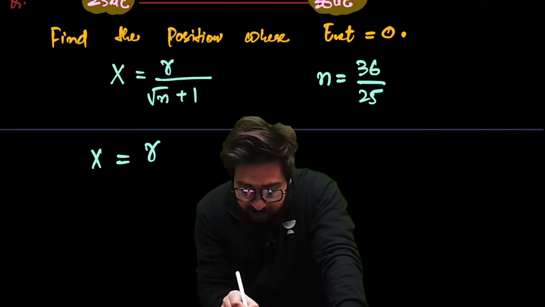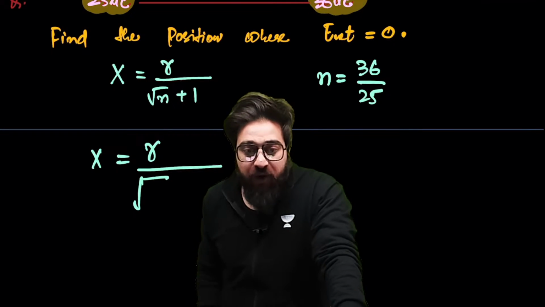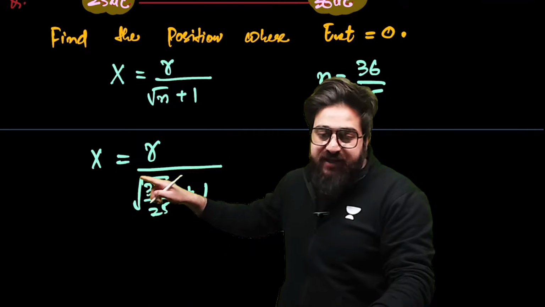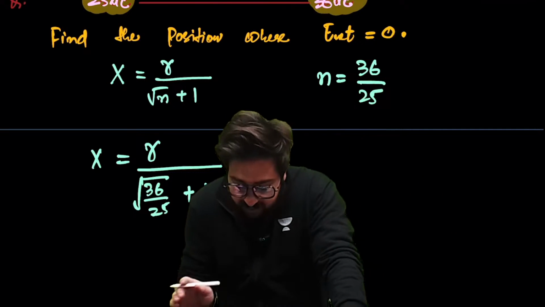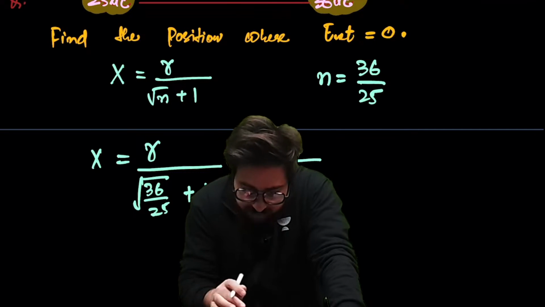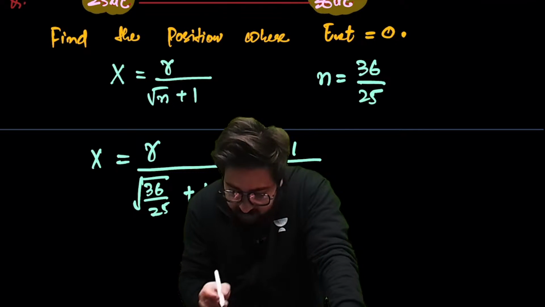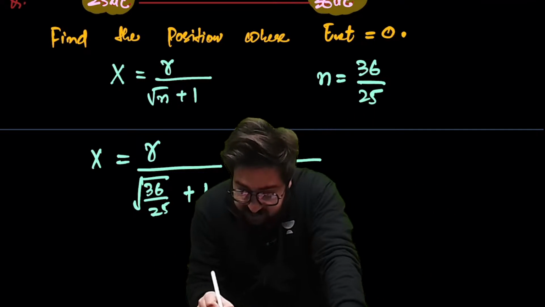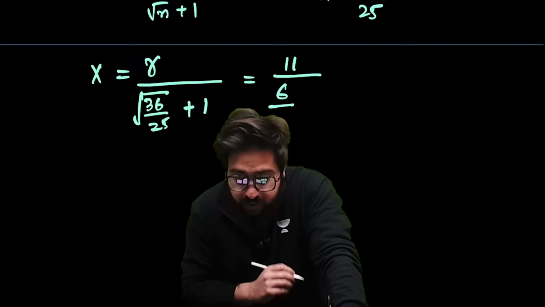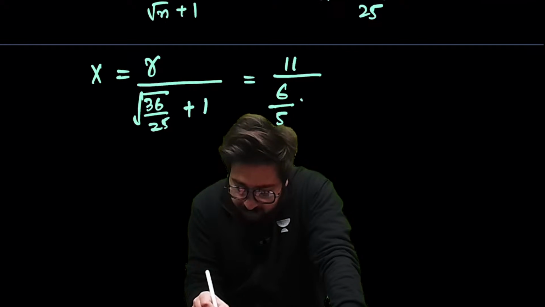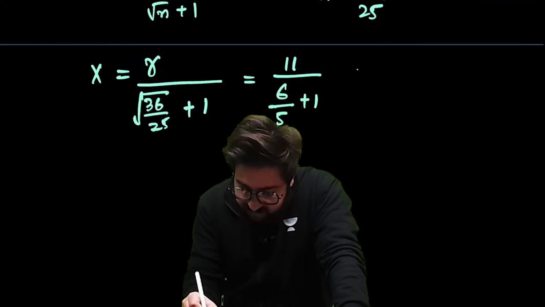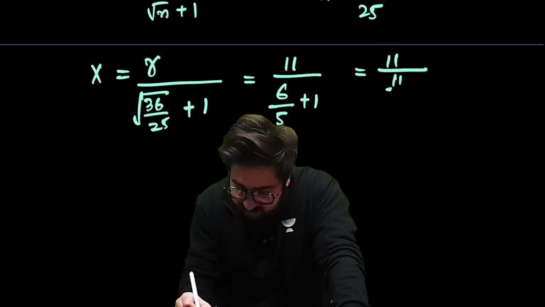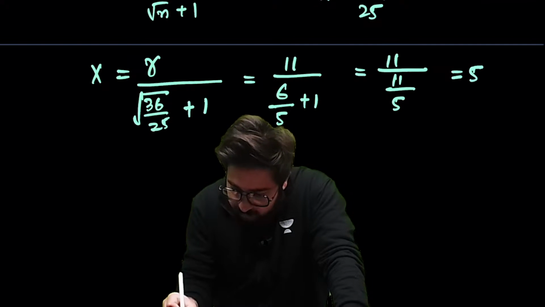x is equal to r upon under root of n plus 1. What is the value of n? That is 36 divided by 25, plus 1. Now, what is the value of r? The value of r is 11 over here. So 11 divided by root 36, which is 6, divided by root 25, which is 5, plus 1. Now in this case, this is 11 upon 5 plus 6 over 5, which is 11 divided by 5. And this will come out to be 5 centimeter.